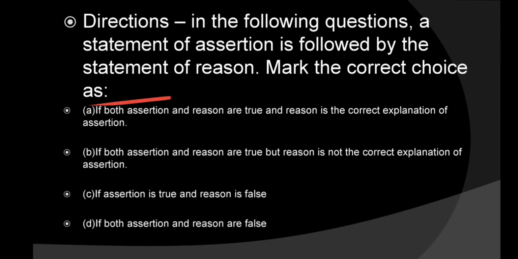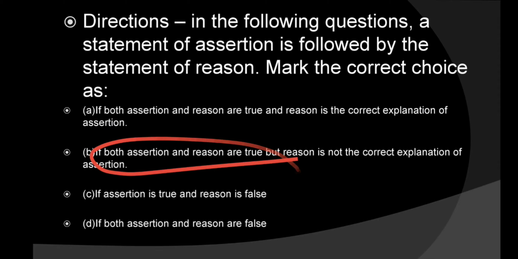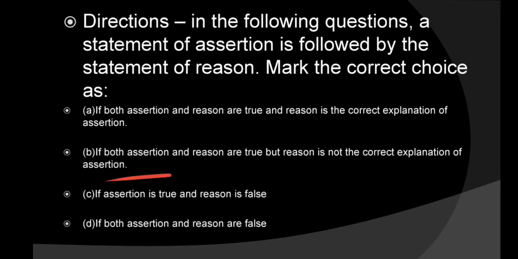Now, if both the assertion and reason are true, meaning A and R both are true, and the reason is the correct explanation of assertion, then you have to mark A. Then if both are true, here also both are true, but the reason is not the correct explanation of assertion, then mark B.